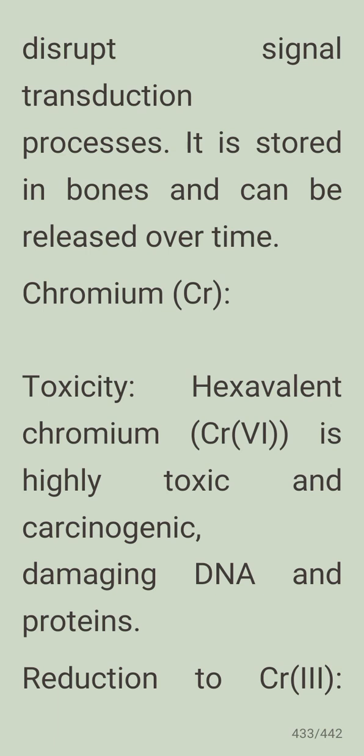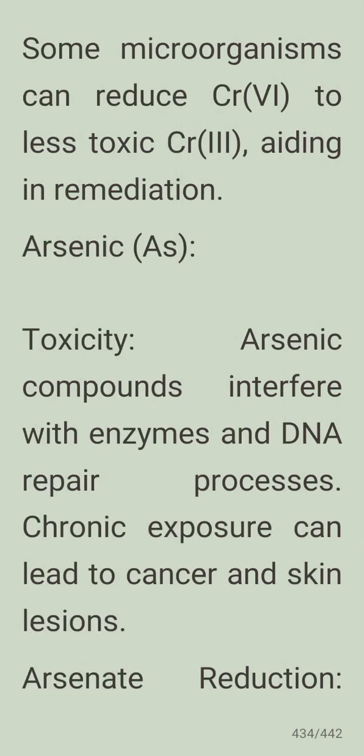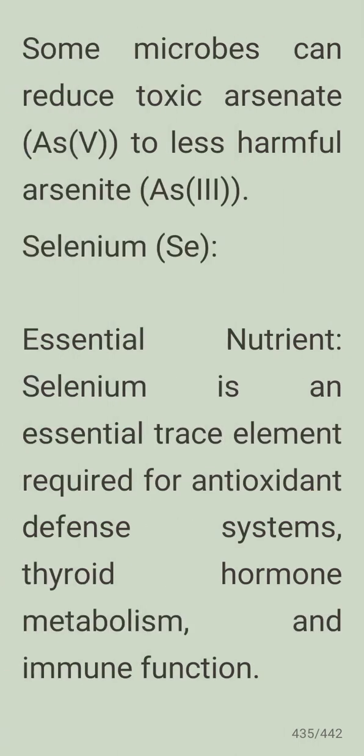Then chromium, Cr. Toxicity: hexavalent chromium is highly toxic and carcinogenic, damaging DNA and proteins. Then reduction to chromium 3. Some microorganisms can reduce chromium 6 to chromium 3, aiding in remediation. Then arsenic toxicity: arsenic compounds interfere with enzymes and DNA repair processes. Chronic exposure can lead to cancer and skin lesions. Then arsenate reduction: some microbes can reduce toxic arsenate to less harmful arsenite.